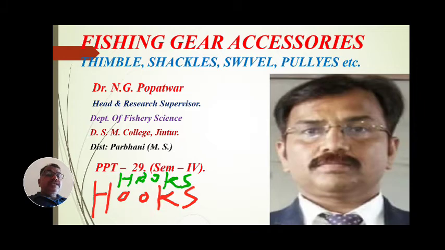Which are these accessories, these materials or instruments that are important for fishing activity or the fishing industry? In the first part we have seen different types of ropes and fibers, and how these are used to manufacture and fabricate the nets or gears, and how they are important.